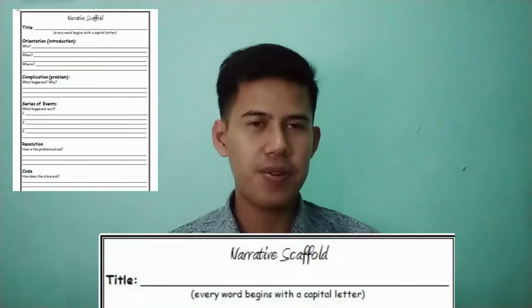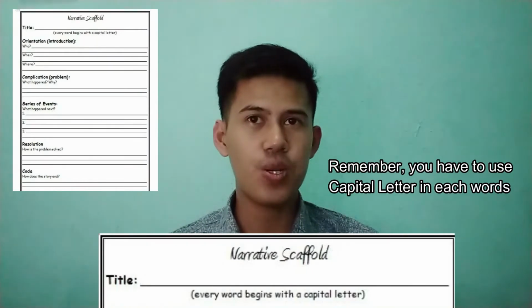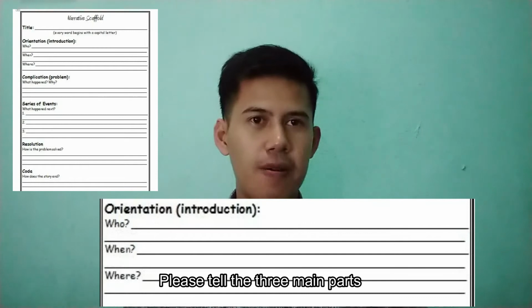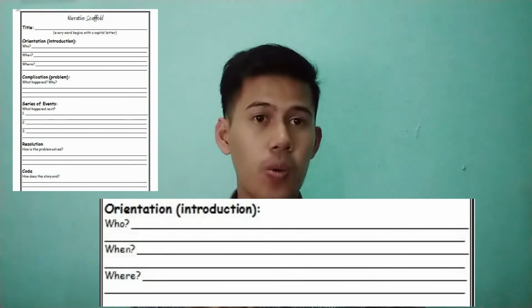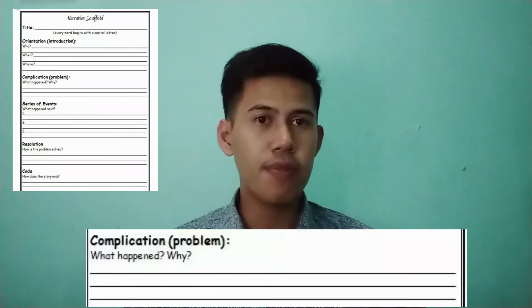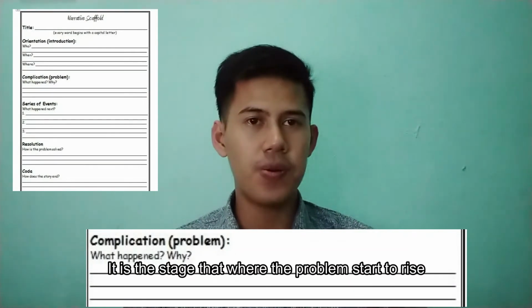So the first one, for the title, remember you have to use a capital letter in each word. And then for the next one, for the orientation or introduction, please tell the three main parts of the orientation such as who is the actor, where, and then when. And then for the next one, the complication. This is the stage where the problems start to rise.